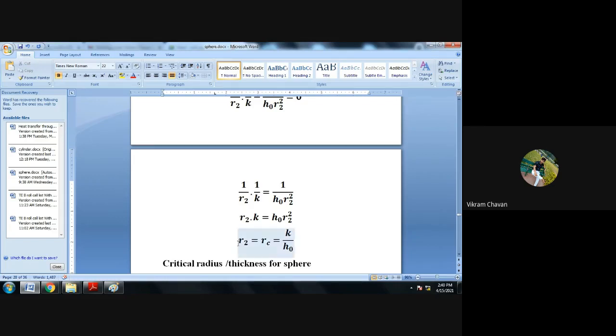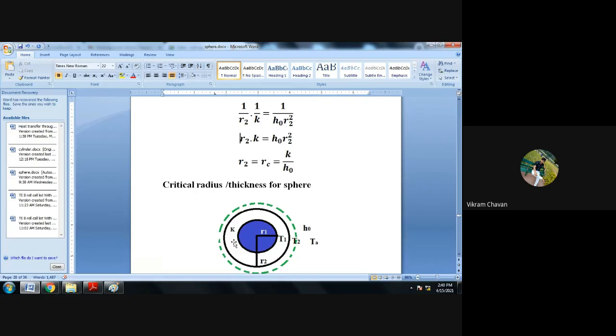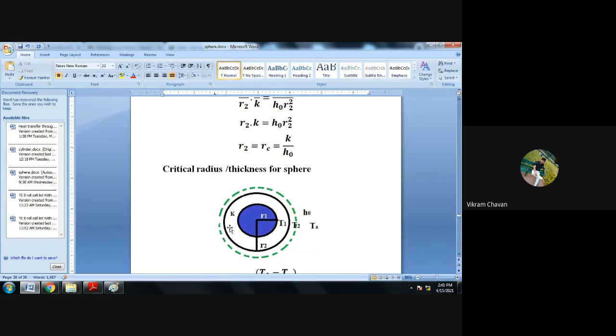So we have discussed all the points up to this particular cylinder. The next concept is critical radius or critical thickness for the sphere. Same methodology we have to follow as we have followed for the cylinder, and we have to determine RC, the critical radius, for the sphere.